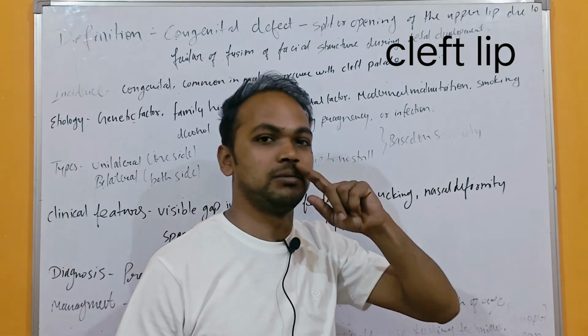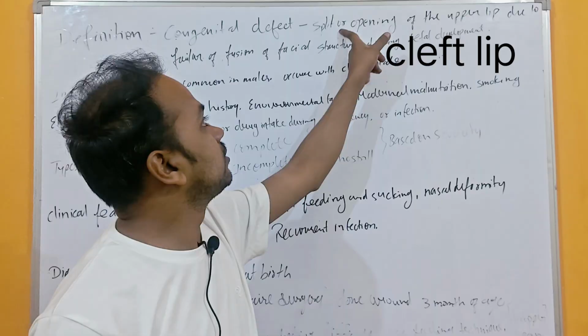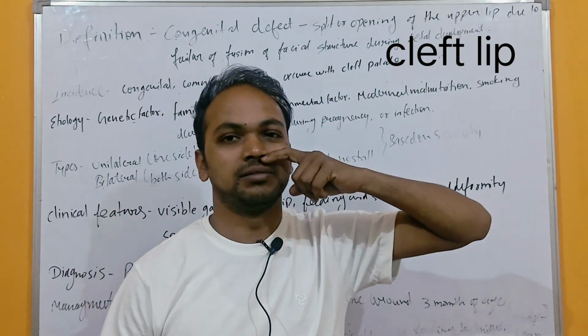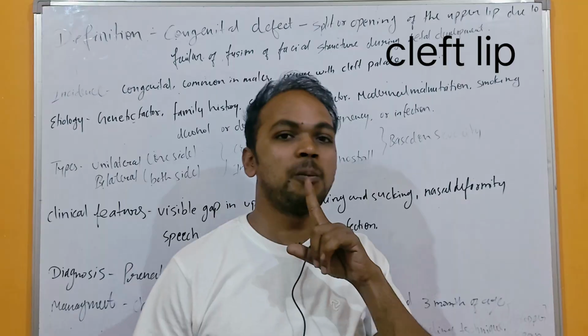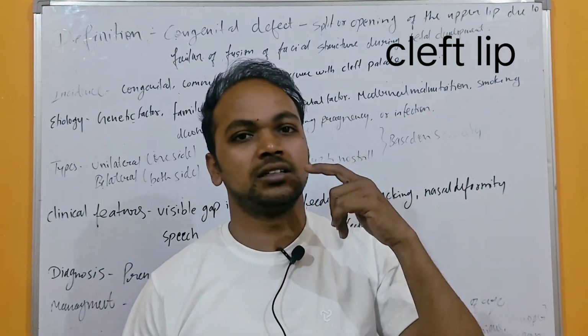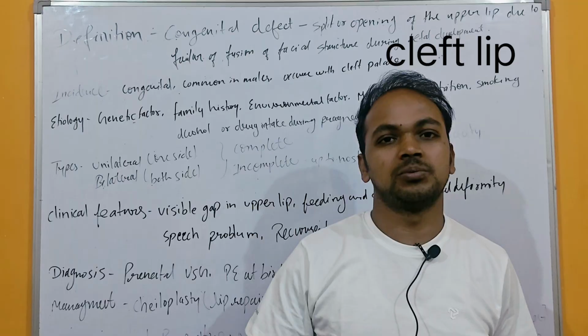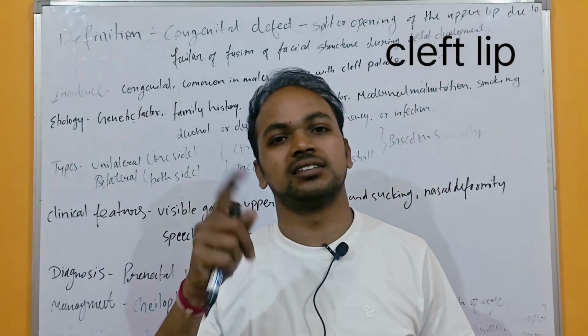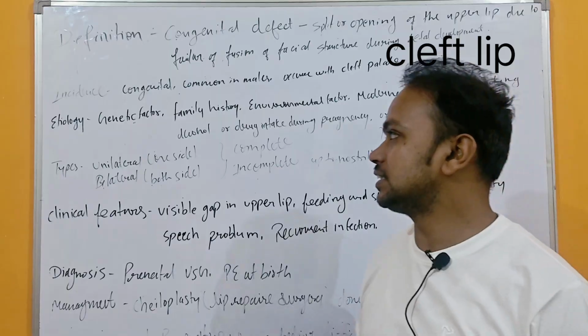Cleft lip means a deformity, a split or opening in the upper lip. Cleft palate means there is an opening in the palate, which is above the tongue. So a split or opening in the palate is considered as cleft palate. So these are the incidences.